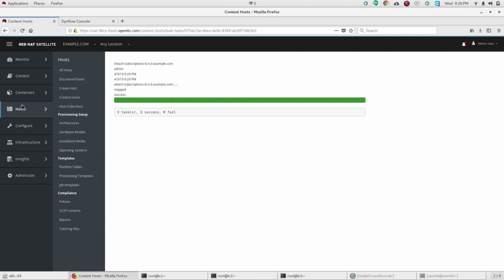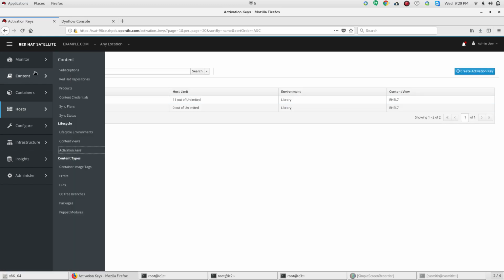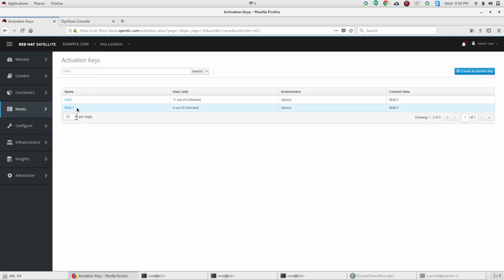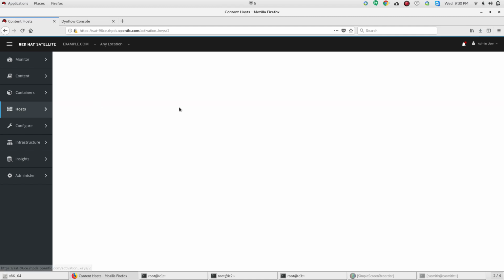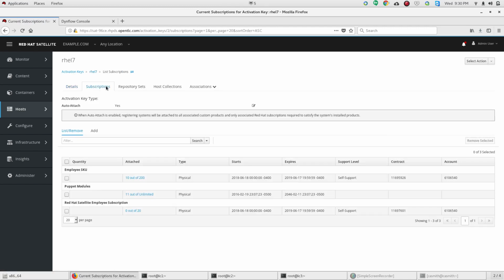Now, once you have the subscription added, another place that you might be interested in dealing with the subscription is in the activation keys. The activation keys are used during the provisioning of a system or bootstrapping of a system, so you can automatically have it add the subscriptions when the server is being built.